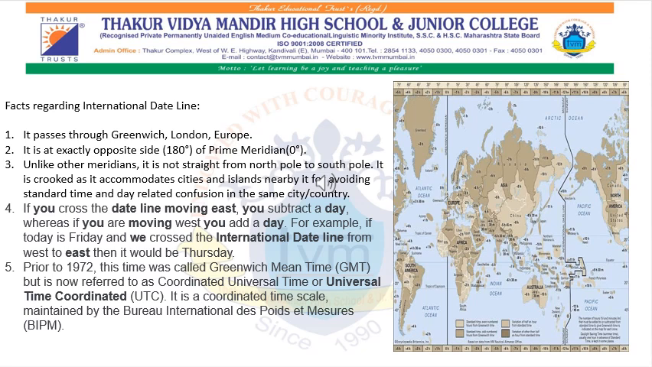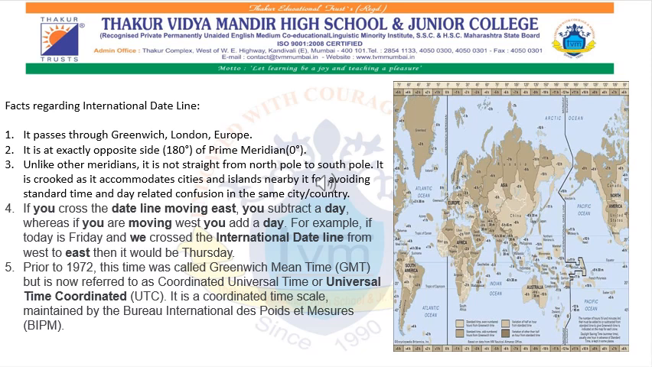Here are the facts regarding the International Date Line. It passes through Greenwich, London, Europe. It is at exactly the opposite side, that is 180 degree, of the prime meridian, that is 0 degree. Unlike other meridians, it is not straight from North Pole to South Pole. It is crooked as it accommodates cities and islands nearby it, for avoiding standard time and day related confusion in the same city or country.